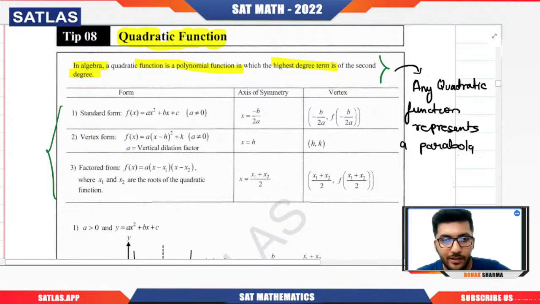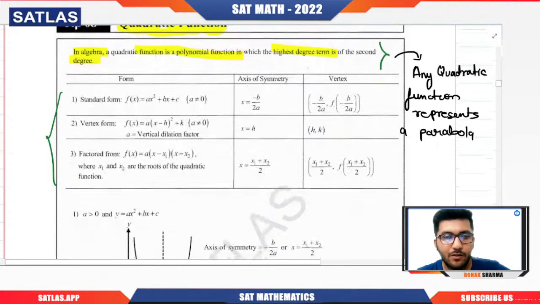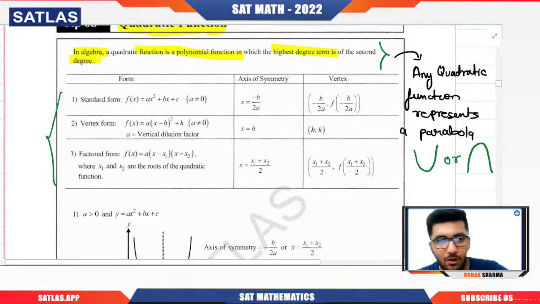Now, if you have y equal to a quadratic equation in terms of x, basically the power of x is 2. So in that manner, the parabola can be the upward parabola or the downward parabola. So only two kinds of parabola can be there, either the upward parabola or the downward parabola. Remember this. Any other type of parabola is not in your syllabus.